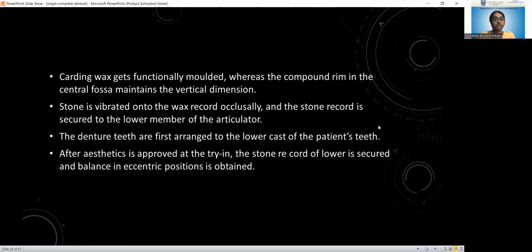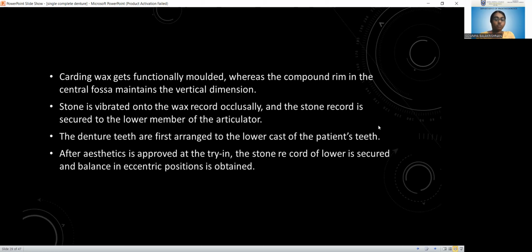Stone is vibrated onto the wax record occlusally, and the stone record is secured to the lower member of the articulator. Denture teeth are arranged to the lower cast of the patient's teeth. After esthetics is approved, we do the try-in, and the stone record of the lower is secured and balance in the eccentric positions is obtained.